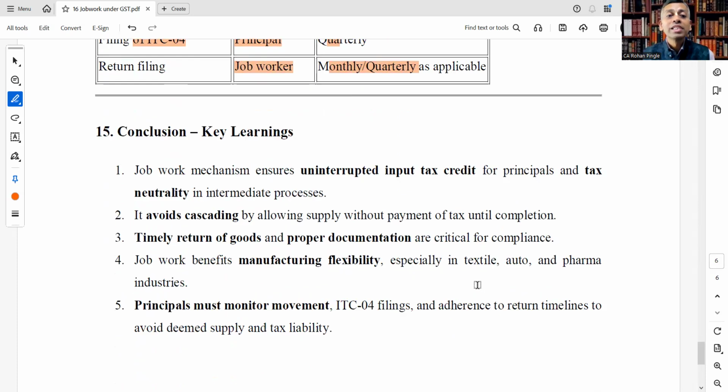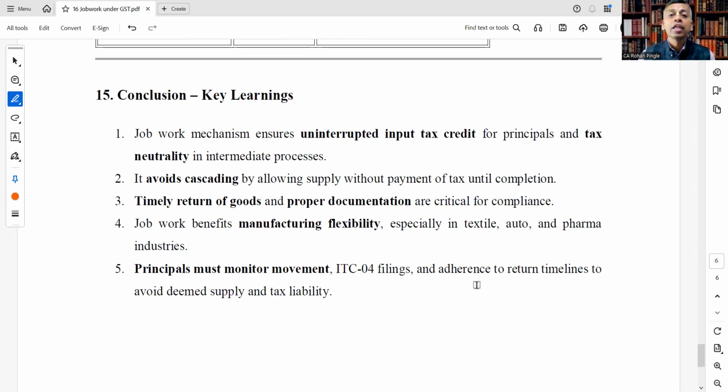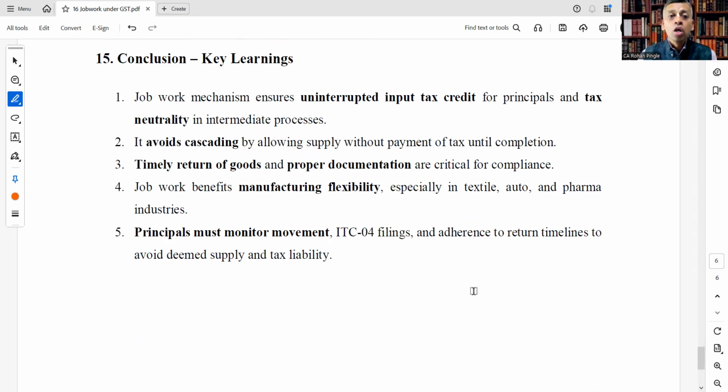Now we will see the conclusions, the key learnings from today's topic. The job work mechanism ensures what?